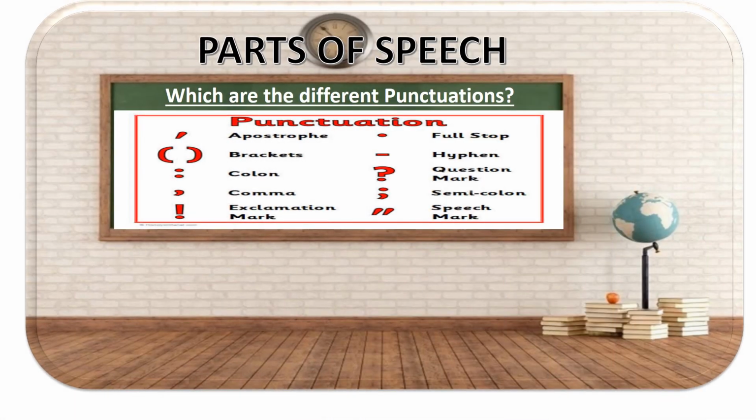So the punctuations that we would be going through today are apostrophe, brackets, colon, comma, exclamation mark, full stop, hyphen, question mark, semicolon, and speech mark. Speech marks are also called quotation marks.